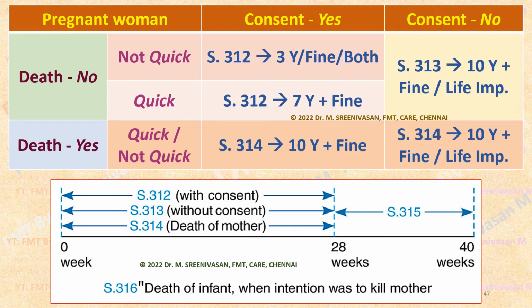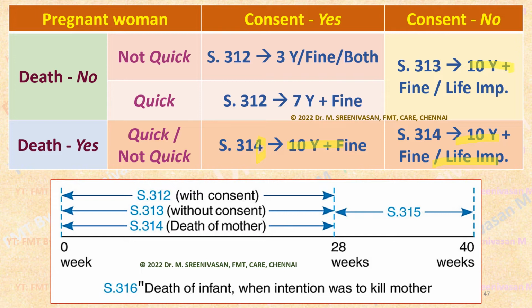312, consent is there, but not quick, 3 years. Quickening occurred, 7 years. 313, whether quickening or not quickening, consent, without consent, that is 10 years. Whereas section 314, here death of the pregnant woman occurs, that fourth letter D for death of the mother occurs, whether quickening or not. Suppose if the consent was there, 10 years. Without consent, death of the woman occurs, 10 years to life imprisonment.